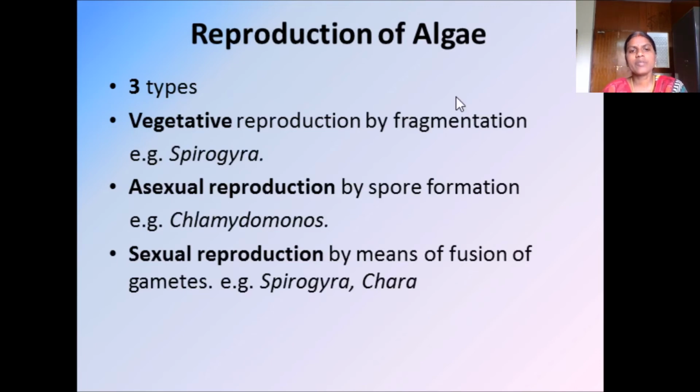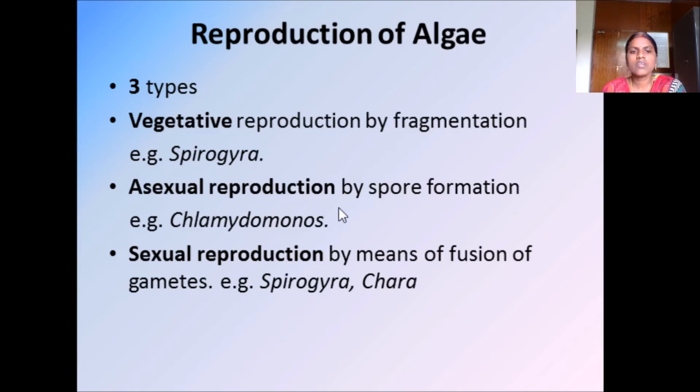There are three types of reproduction in algae: vegetative, asexual and sexual reproduction. Vegetative reproduction is made by fragmentation. Fragmentation means we divide and cut it into small pieces. That is called vegetative reproduction.